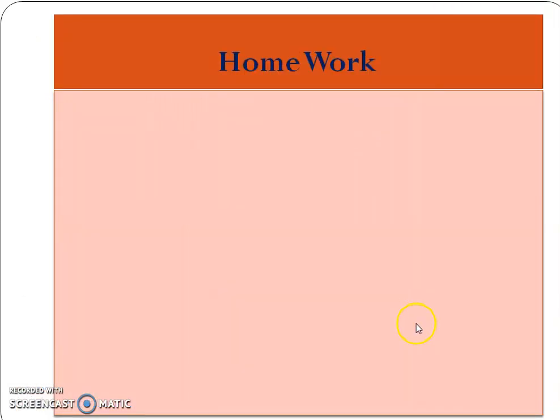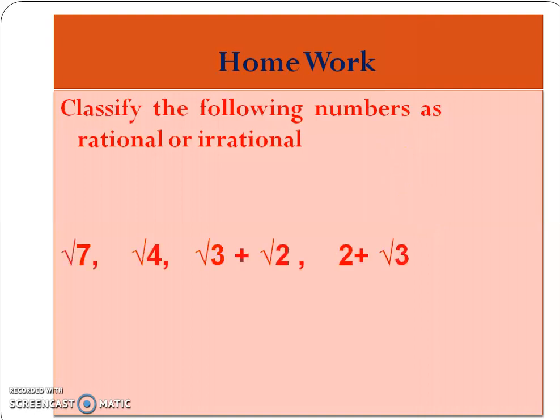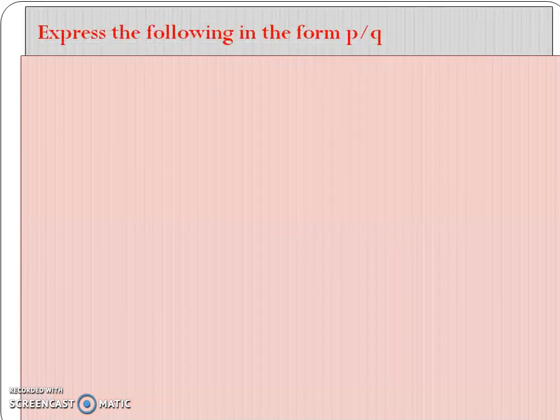Let's take the homework. Classify the following numbers as rational or irrational. Numbers are root 7, root 4, root 3 plus root 2, 2 plus root 3. One more problem. Express the following in the form p by q. 0.4 bar.